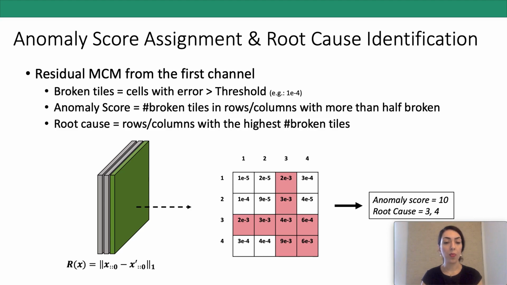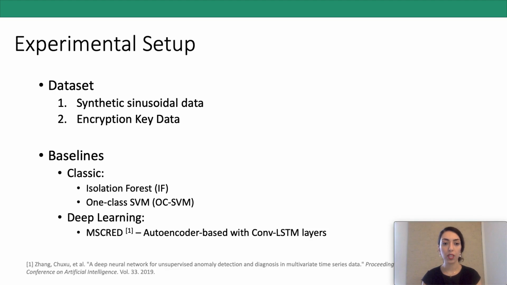Then we define anomaly scores as the number of broken tiles in each row and column with more than half of the cells being broken, and the root cause as the rows or columns with the highest number of broken tiles. So in this example, the anomaly score is calculated as 10, and the root causes are the time series 3 and 4 because those have the largest number of broken tiles.